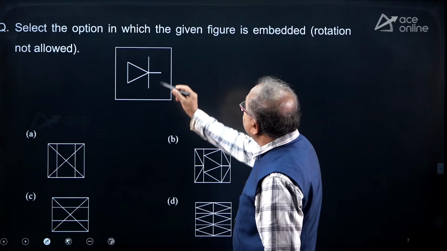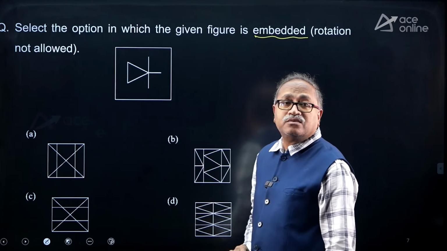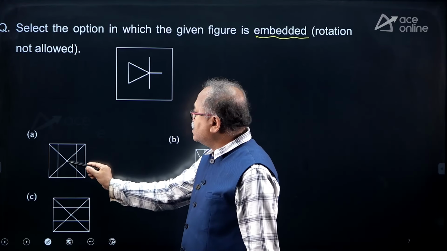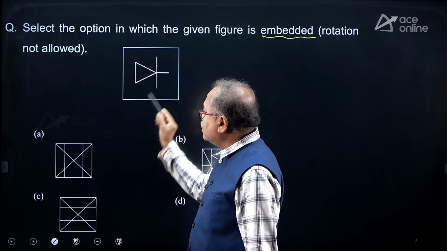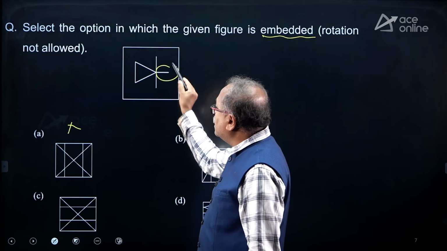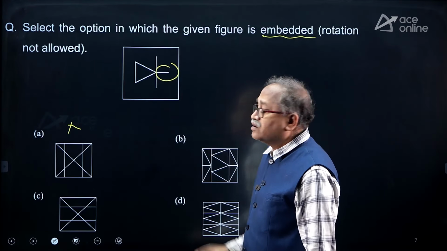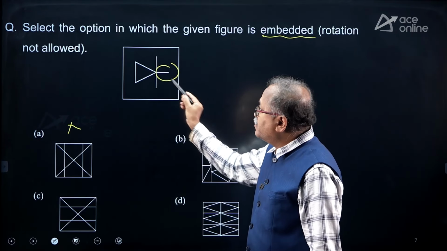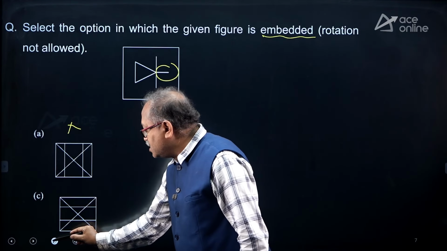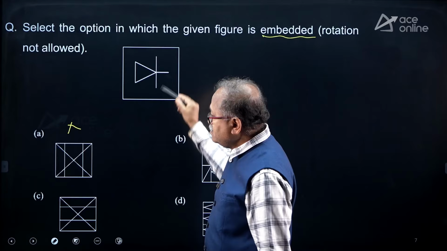And what is it? It is again the embedded figure. In which figure we have this figure? So, I notice that I don't get this line over here. So, remove that. I am not getting this line in this. So, from the middle triangle and from the one vertex of the triangle, I can easily comfortably remove option A.